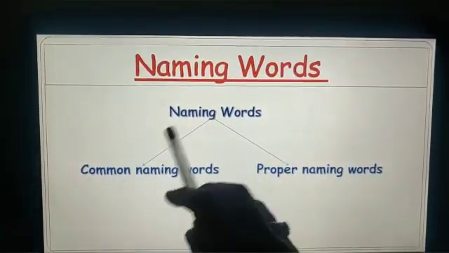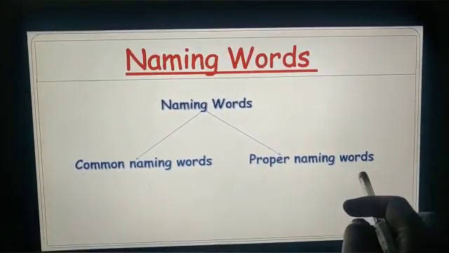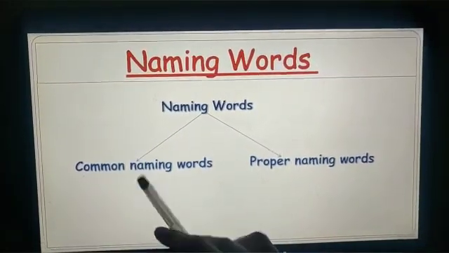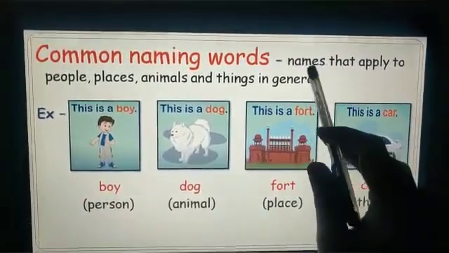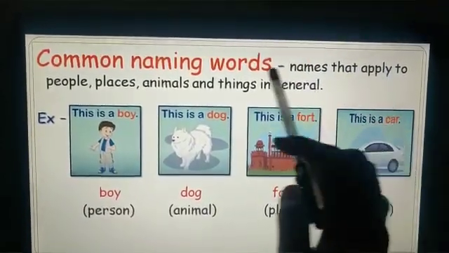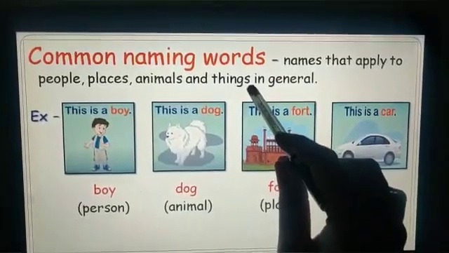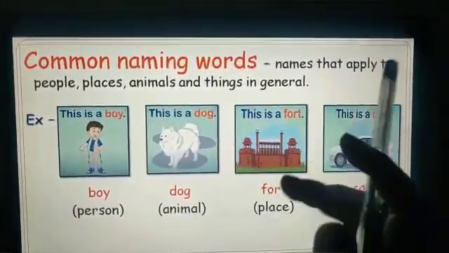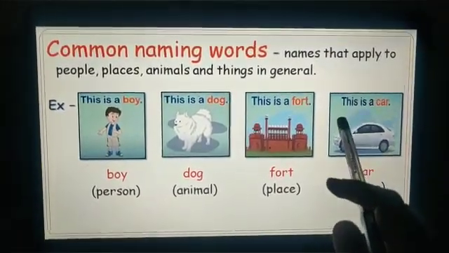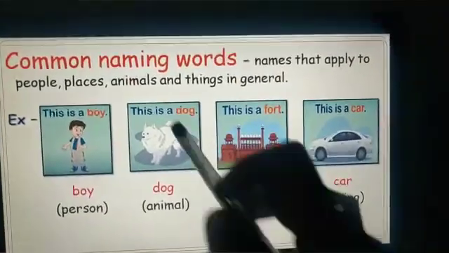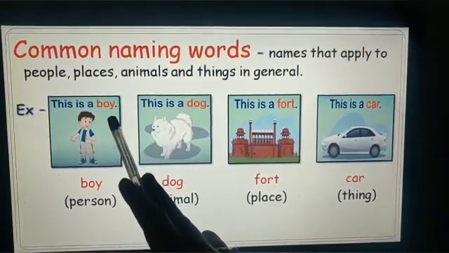Naming words are classified into two types, common naming words and proper naming words. First we will discuss common naming words. So what are common naming words? Common naming words are the names that apply to all people, places, animals, and things in general. For example, this is a boy, it's a name of a person.